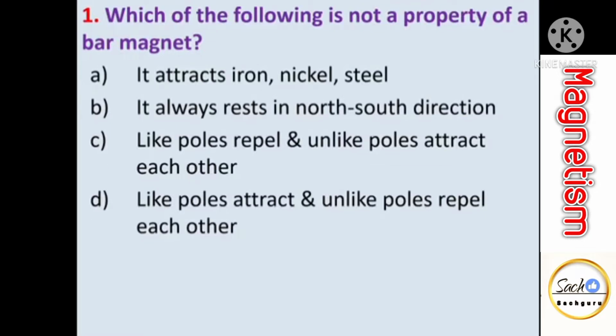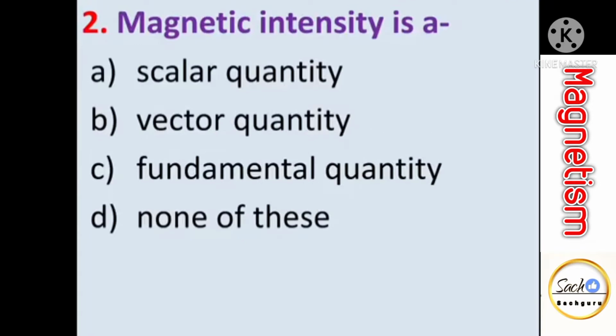But option D, like poles attract and unlike poles repel each other. This is not the property of a bar magnet. Magnetic intensity, we know that magnetic intensity is a vector quantity. It requires both magnitude as well as direction for its measurement.